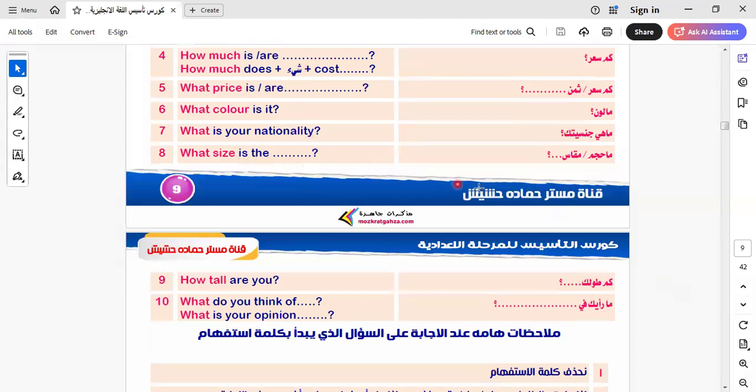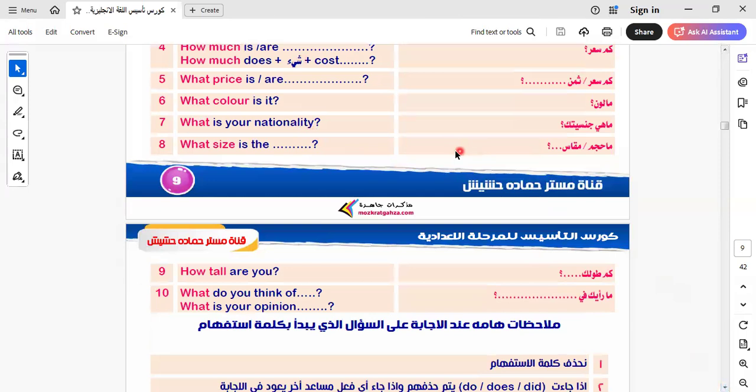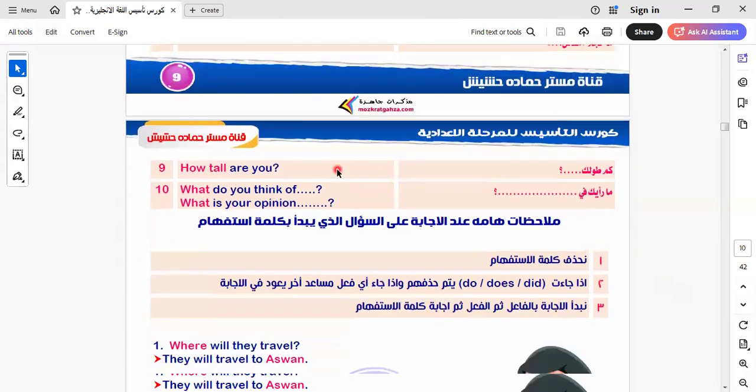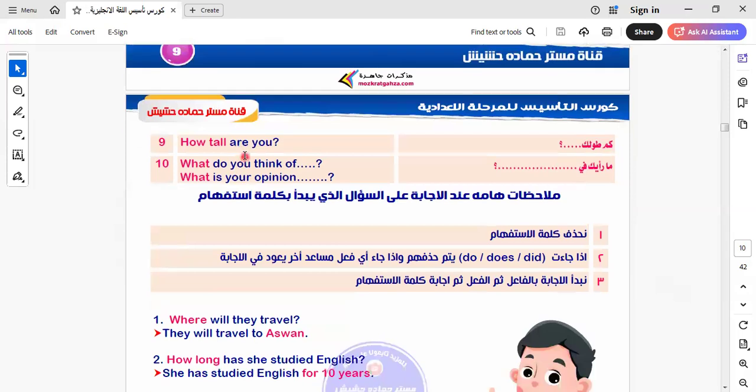What size is this? So here I ask about the scale of something. Okay. How tall? To ask about height, and how tall is used for persons. We can use it for one thing like a tree, but tall is used for the height of persons.